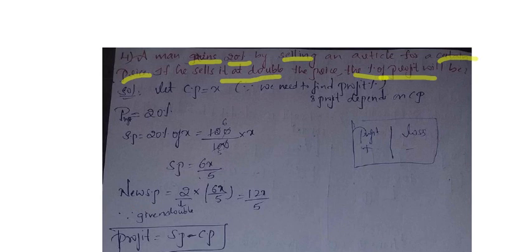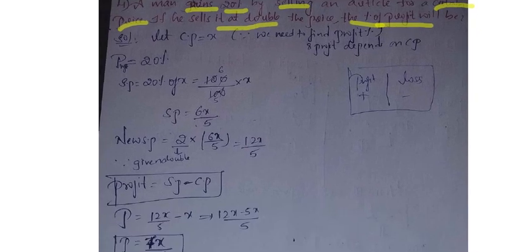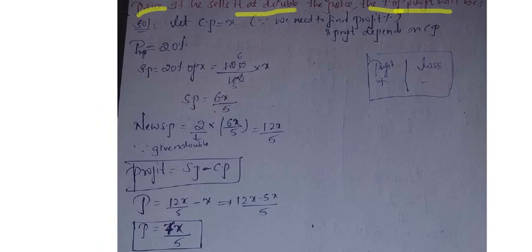Now how do we find the profit? You know that profit is equal to selling price minus cost price. Now what is the new selling price we got? Take the new one, not the old one. The new selling price is 12x by 5, minus our cost price, which we assumed as x. 12x by 5 minus x: if you do LCM, it will be 5. 12x minus 5x by 5. 12 minus 5 is 7, so 7x by 5. We got the profit as 7x by 5.